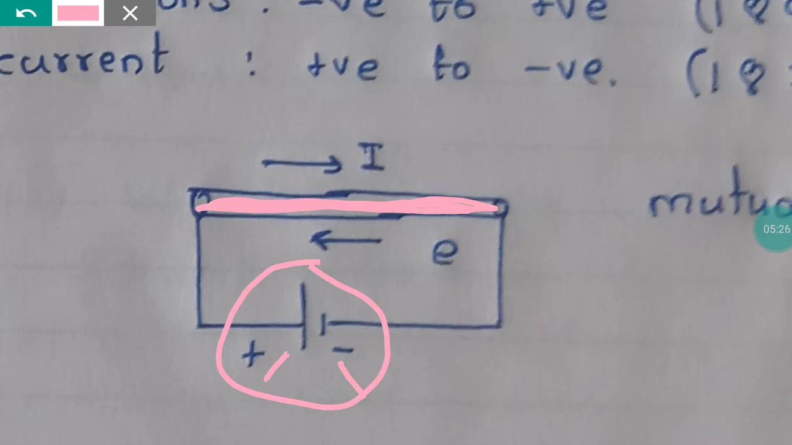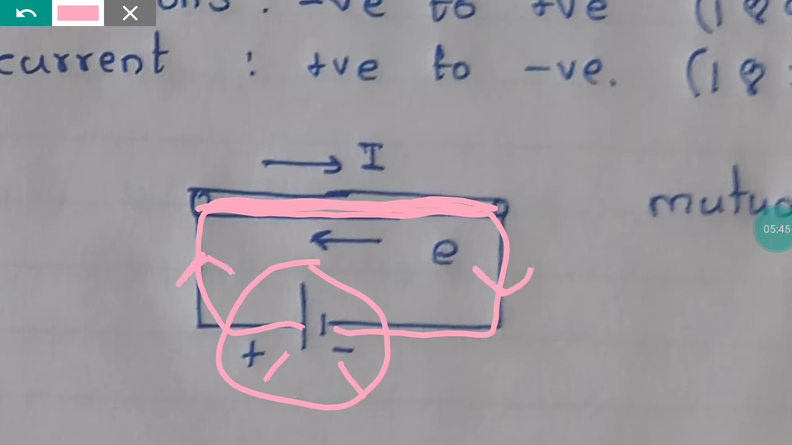So because all the things in the universe are actually moving from higher to lower, we decided that current will also flow from higher terminal to lower terminal. That means हमने decide किया कि current plus से flow होगा और फिर minus की तरफ जाएगा. And this is the direction of electric current.